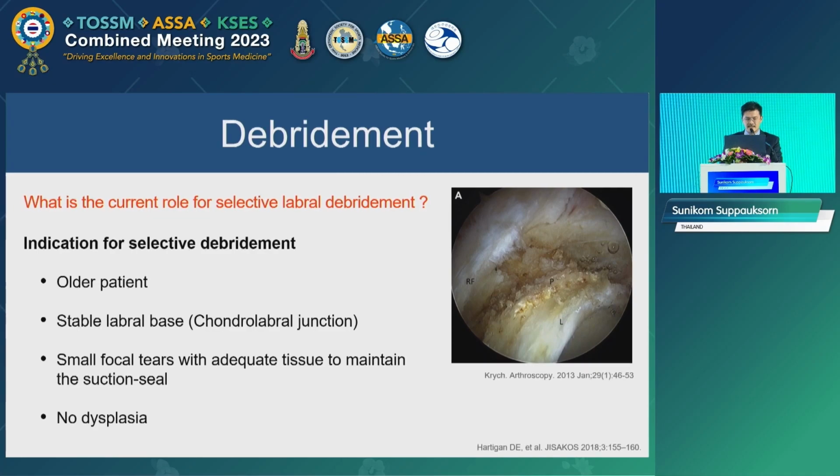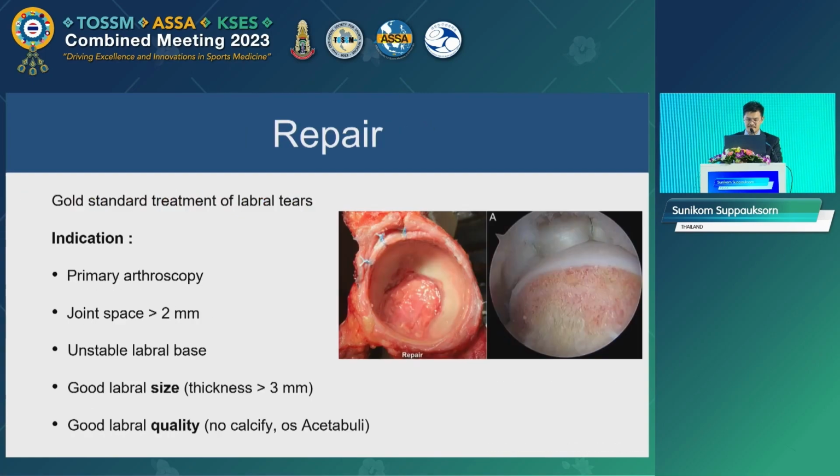So what is the current role of the labral debridement? Currently, the labral debridement can be the treatment of choice for an aging patient who has minimal arthritis with a stable labral tear that does not disrupt the chondrolabral junction, or a small tear that has adequate tissue to maintain the suction seal after debridement, and no radiographic or clinical sign of instability or dysplasia.